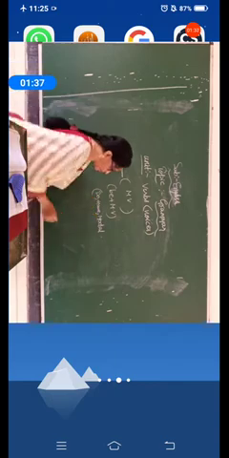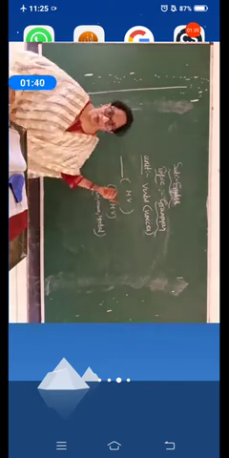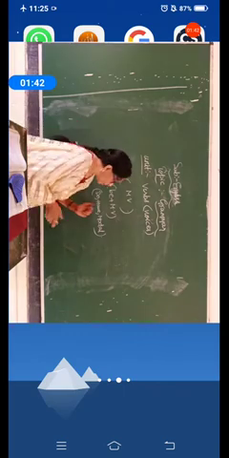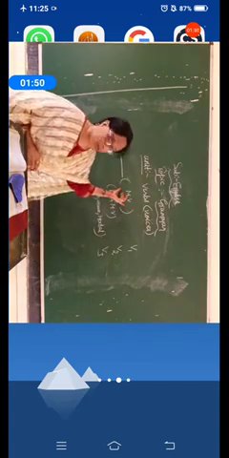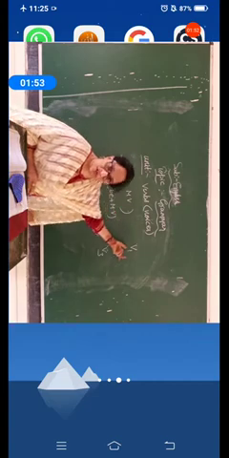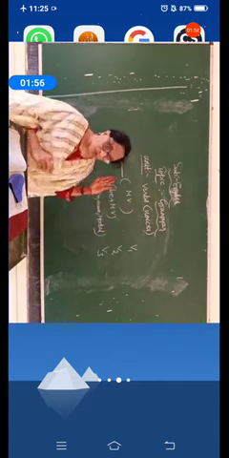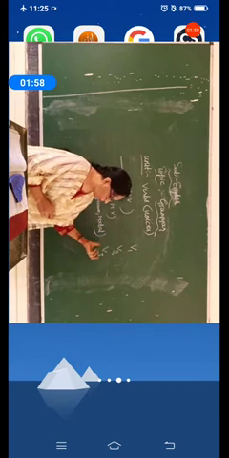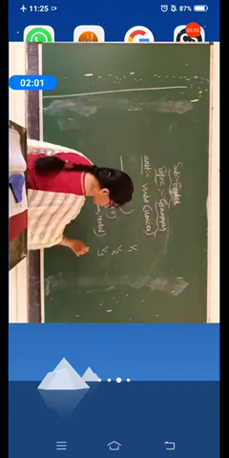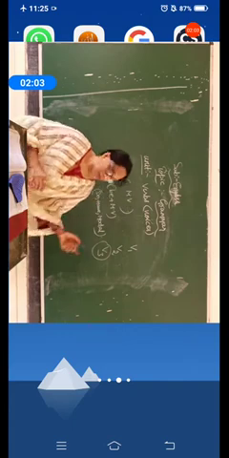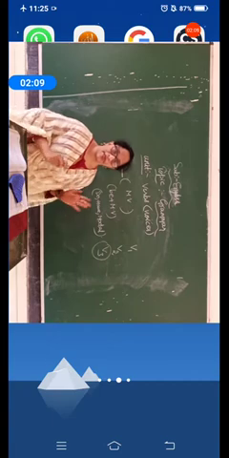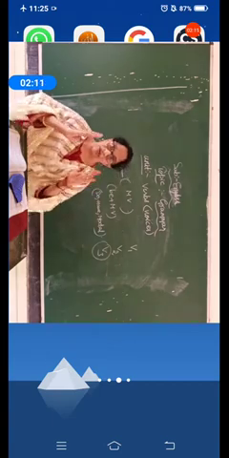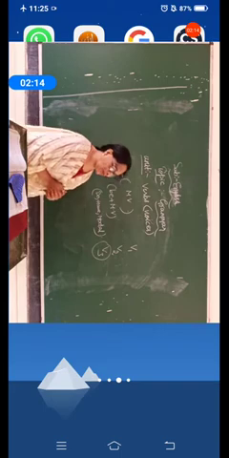whatever verbs are given. When those verbs are given, I already told you, we have the forms of the verbs, that is V1, V2 and V3. Whatever verbs are given in the brackets will be in V1, and we have to change them into V2 or V3. Sorry, it has to be changed into V3 exactly. V2 may be in the form of weak verbs or irregular verbs, what we are going to call.